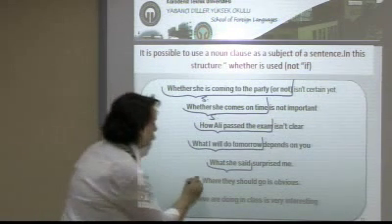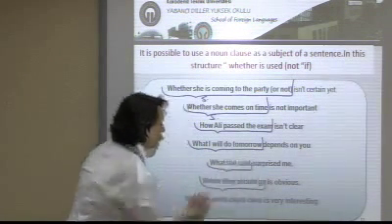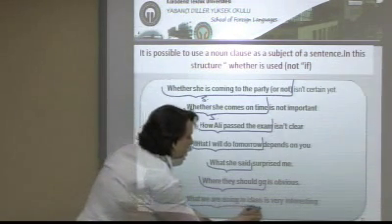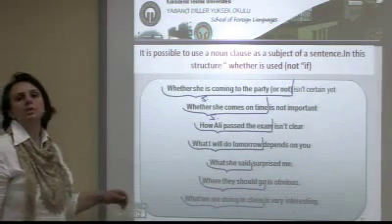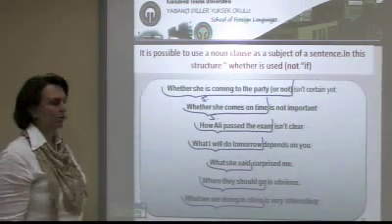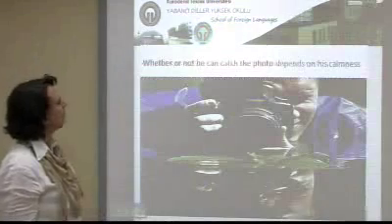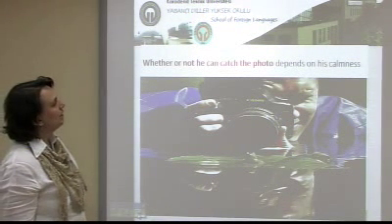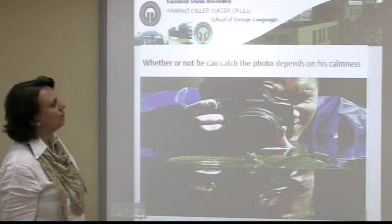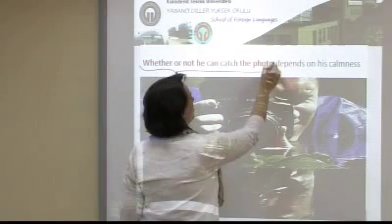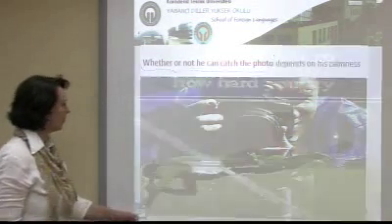Where they should go. And what we are doing in class. All these expressions are examples of subjective noun clauses. Some examples. Look, whether or not he can catch the photo depends on his calmness. Look, the noun clause is the subject of the main clause.